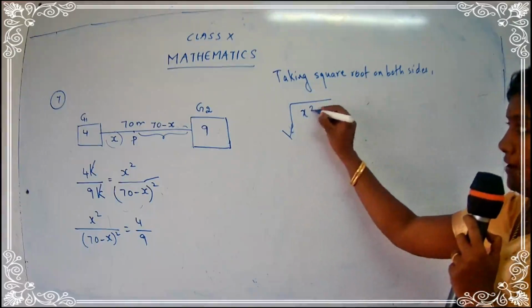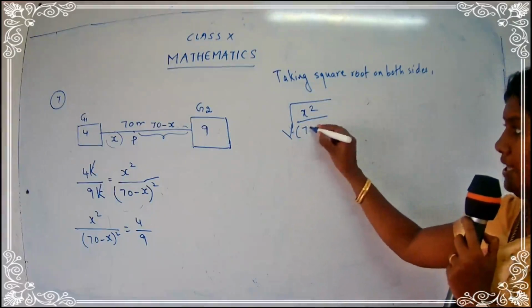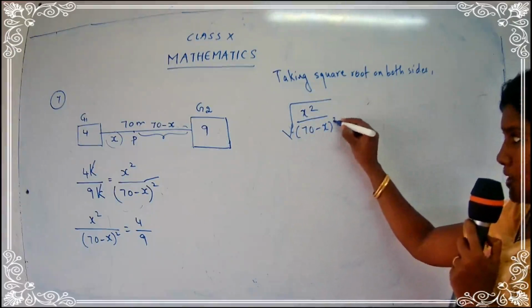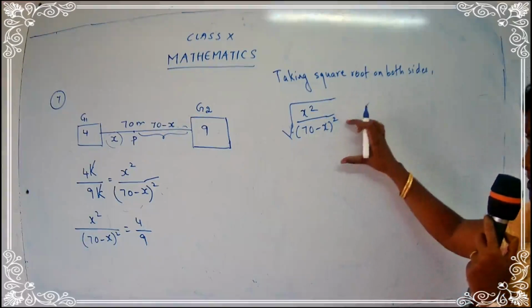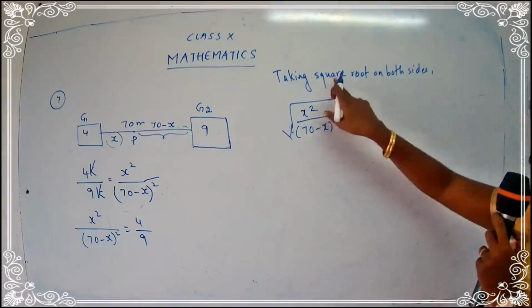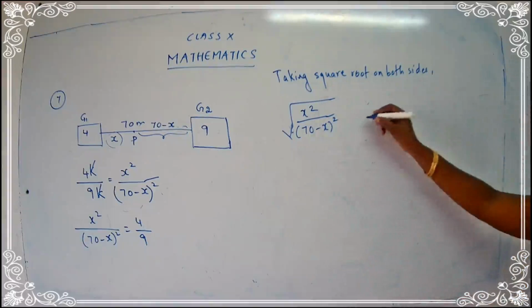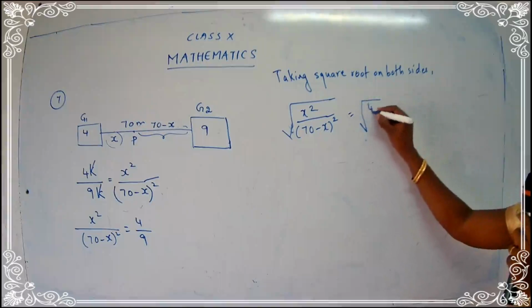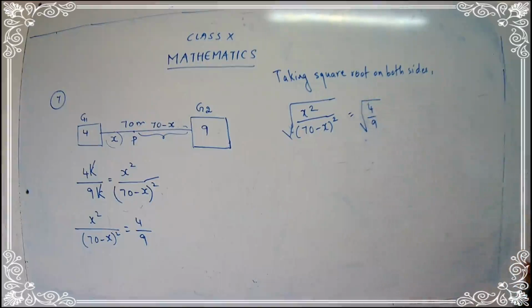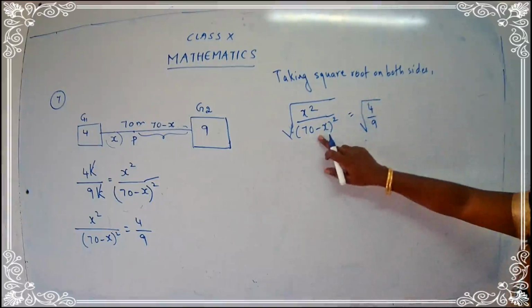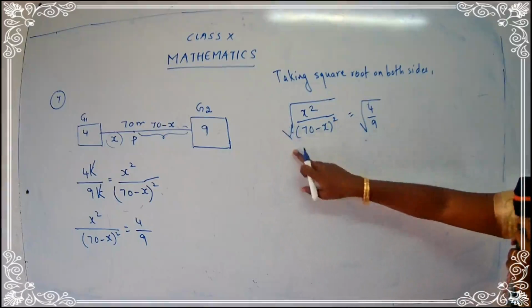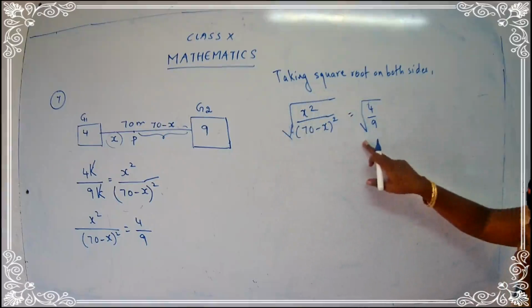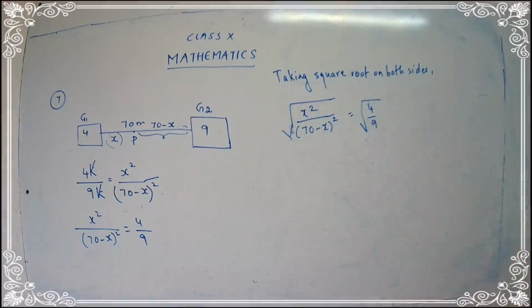So x square upon 70 minus x the whole square. This all comes under the square root, children, because I am going to take the square root on both the sides. This is equal to square root of 4 upon 9. I hope you are clear with this step, children. So x square upon 70 minus x the whole square under square root, and also root of 4 upon 9 under the square root.